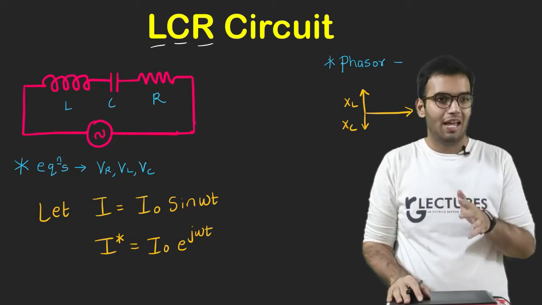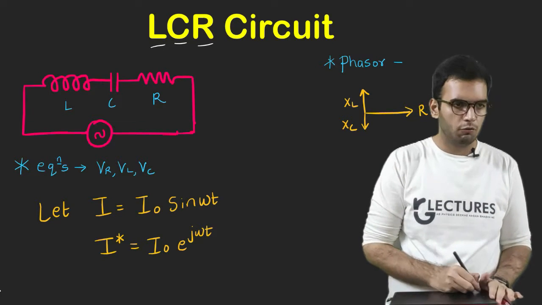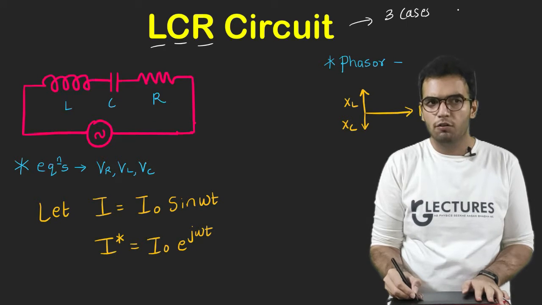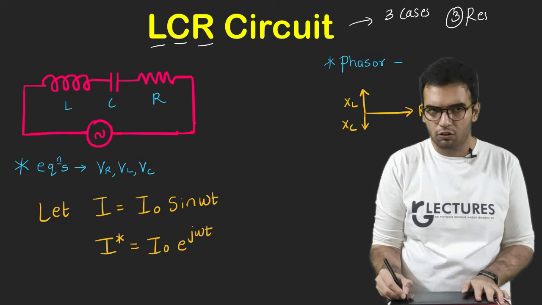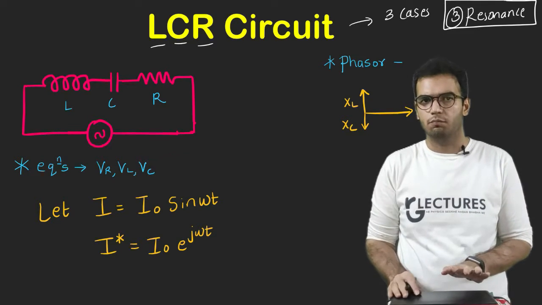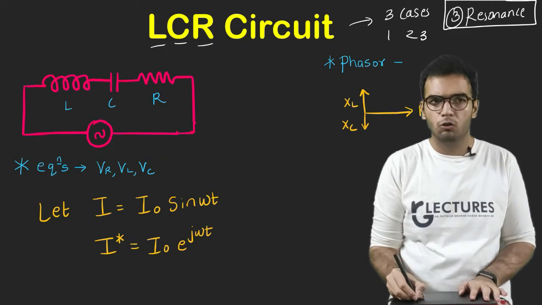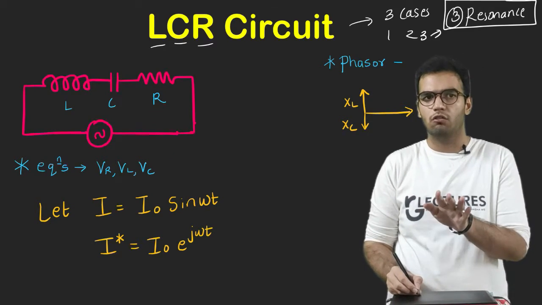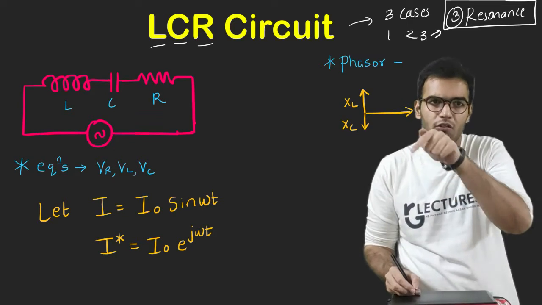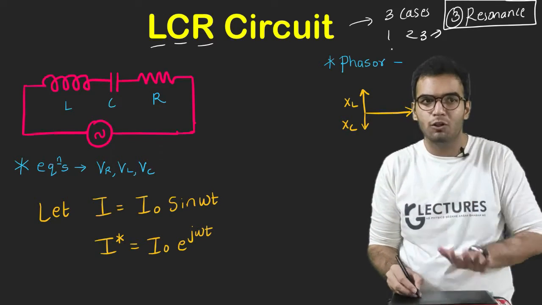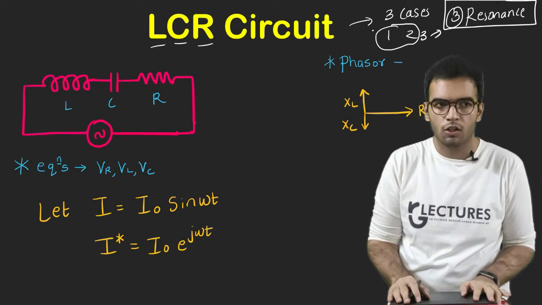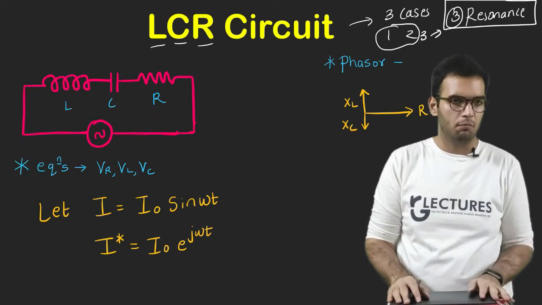Now let me introduce every topic first of all. LCR circuit has three cases, out of which the third case is resonance condition. Resonance is the only important one in BSc. There are three cases, out of which the third case is resonance condition. So resonance condition in series connection and resonance condition in parallel is only important, and those first two conditions are not at all important.